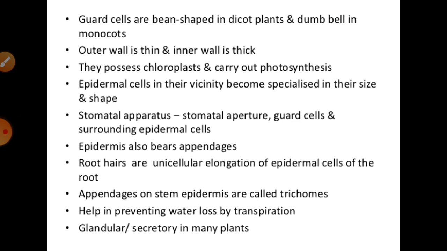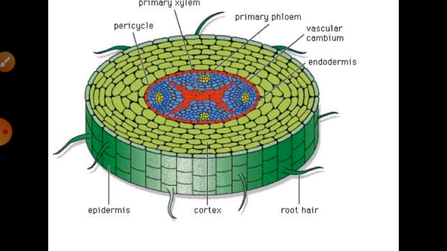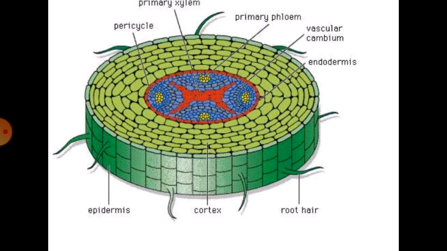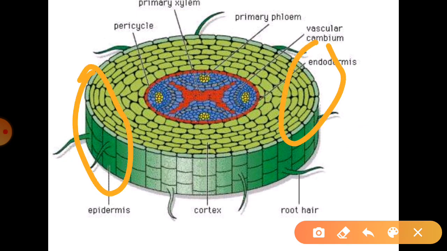Sometimes they can show some special type of outgrowths, or we can say epidermal outgrowths, as you can see in the diagram also. Sometimes different structures are shown in different places, so these outgrowth structures are found over here. Generally, these epidermal outgrowths are of two types, called trichomes or prickles.